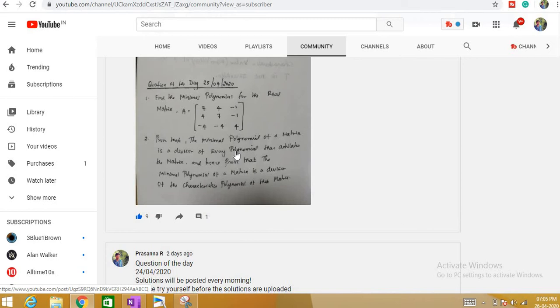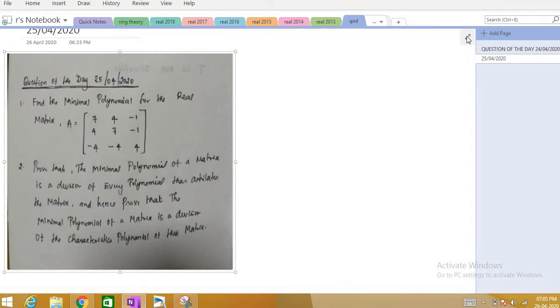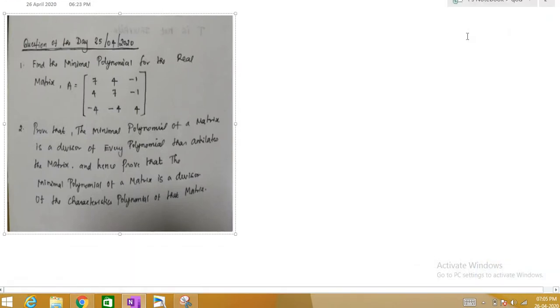Find the minimal polynomial for the real matrix A equal to [7 4 -1; 4 7 -1; -4 -4 4]. We need to find the minimal polynomial for this matrix. For finding the minimal polynomial of the matrix, first we need to find the characteristic polynomial, right?